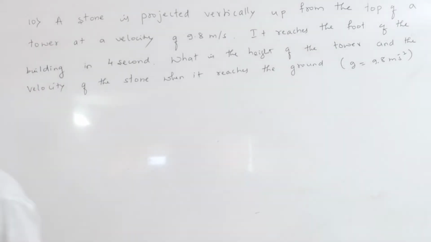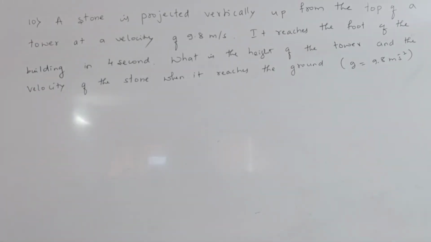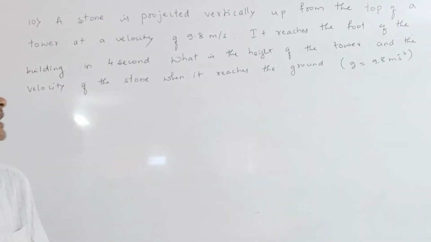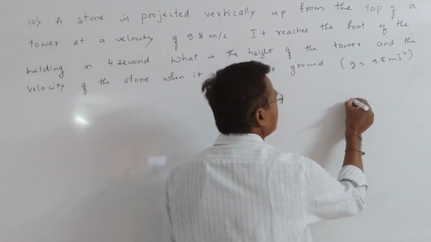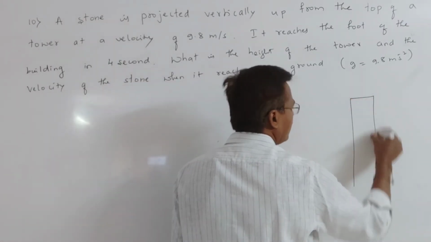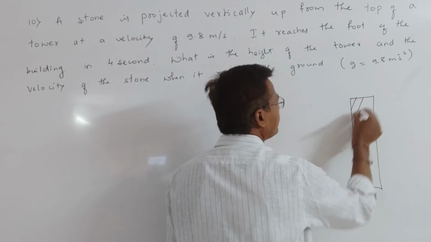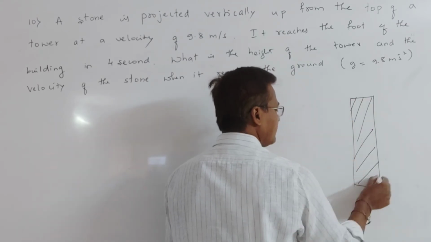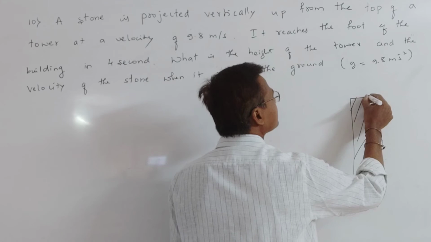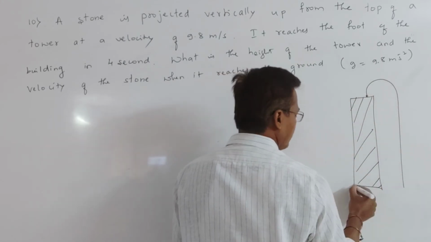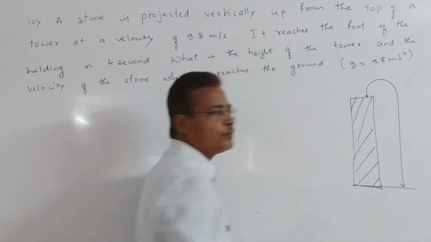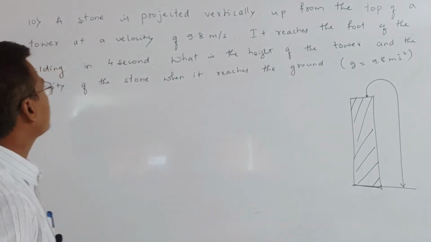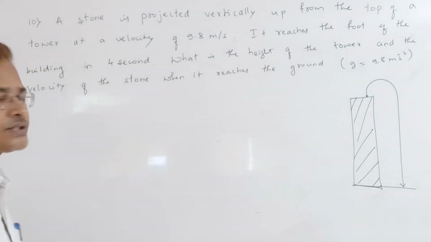Okay, so now listen carefully to the question. First try to understand. A stone is projected vertically up from the top of a tower. This is the one tower. From this tower a stone is projected, so it will be given a velocity and it will be moving this way. So the projected velocity, the initial velocity, is given.